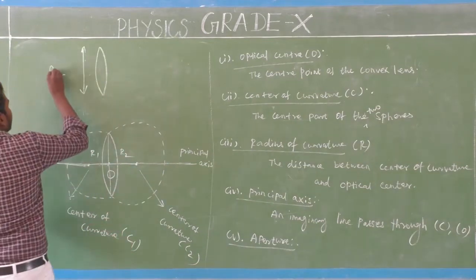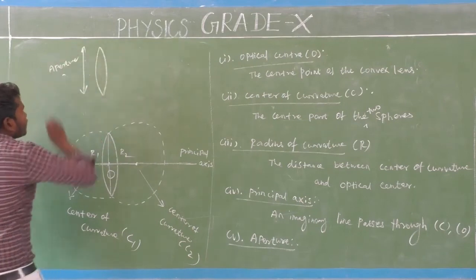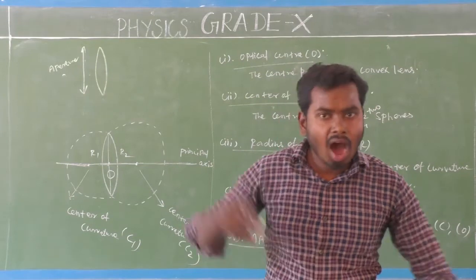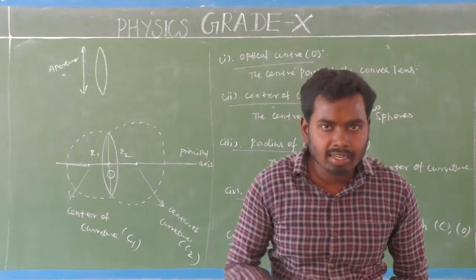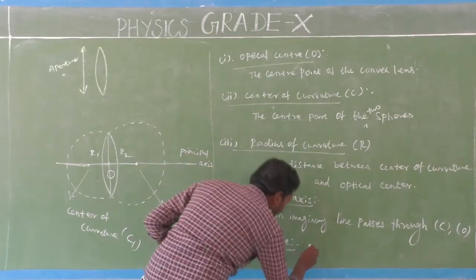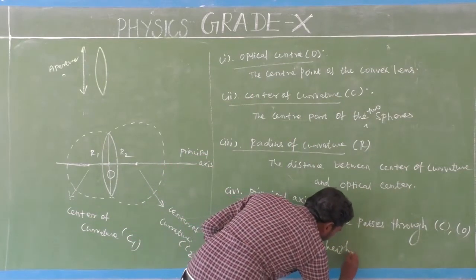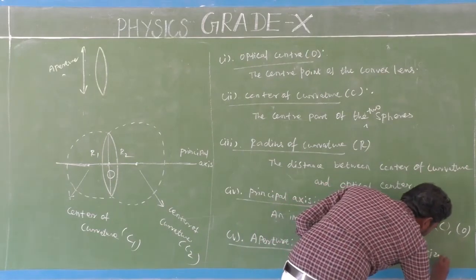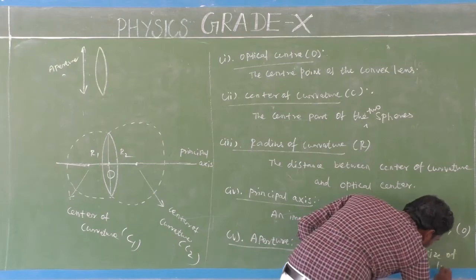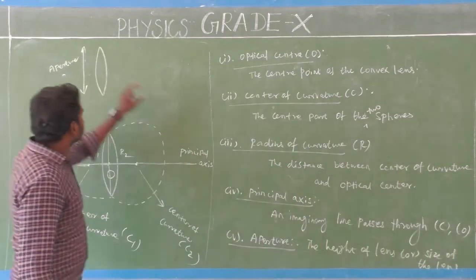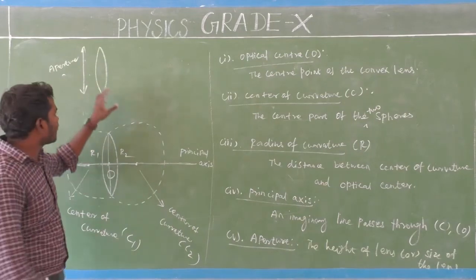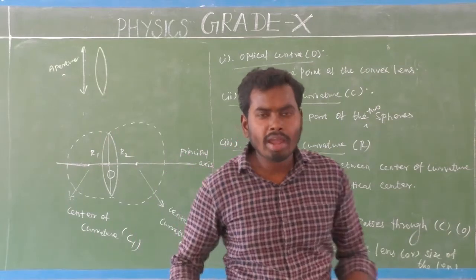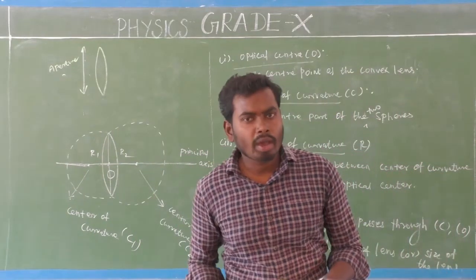So this is aperture. The height of the lens, that is called aperture. Or otherwise we can say the size of the lens, that is called aperture. So aperture means the height of the lens or the size of the lens. Now tell me, why is aperture very important, sir?